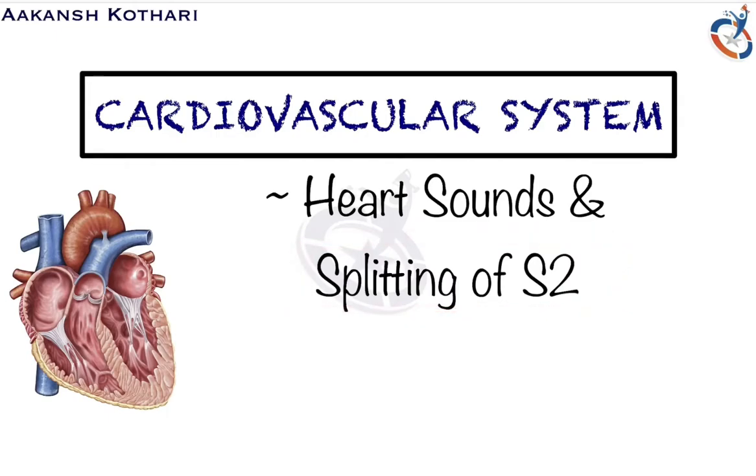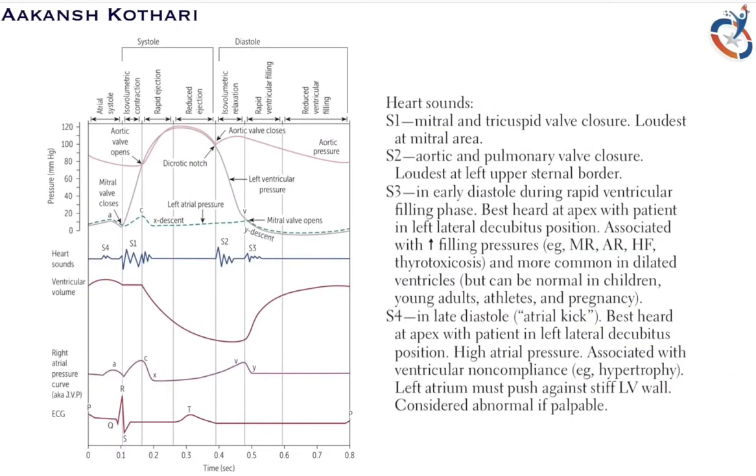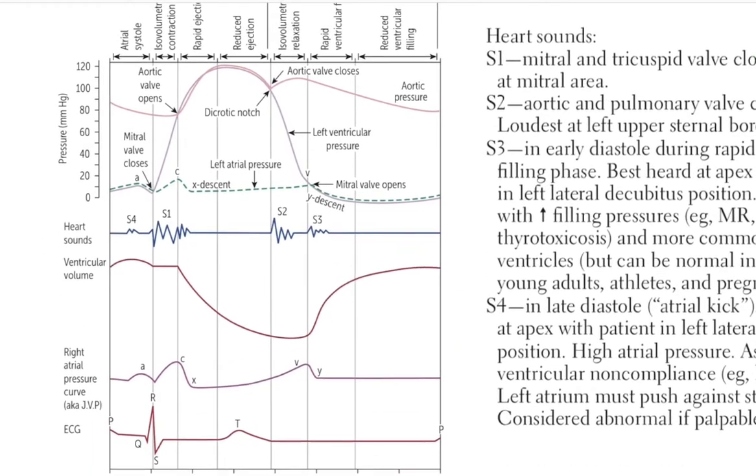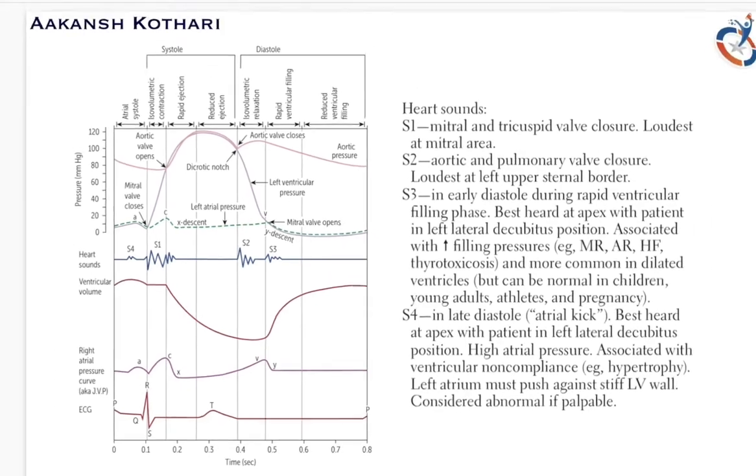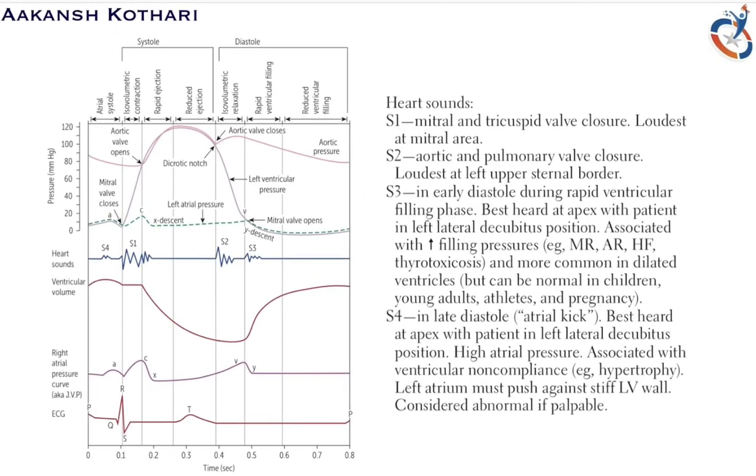Okay, so let us first start with this graph, which is a very important graph that contains a lot of information, that is the Wiggers diagram. Let me explain in brief what this graph means. It has three different parts: atrial systole, ventricular systole, and ventricular diastole.